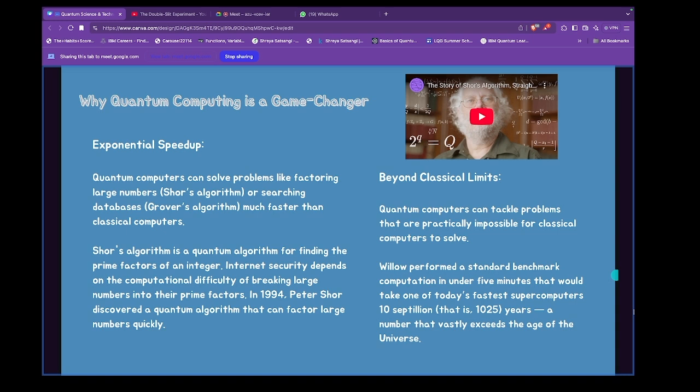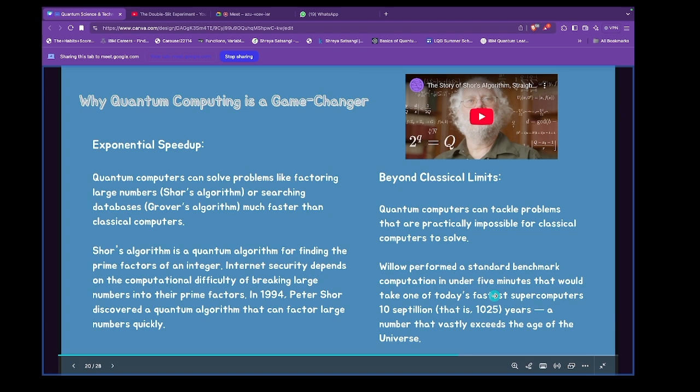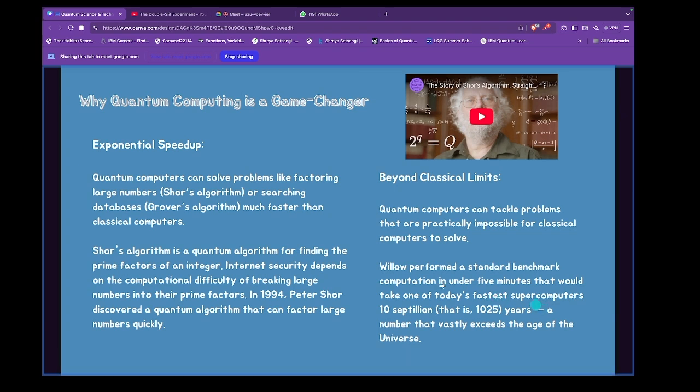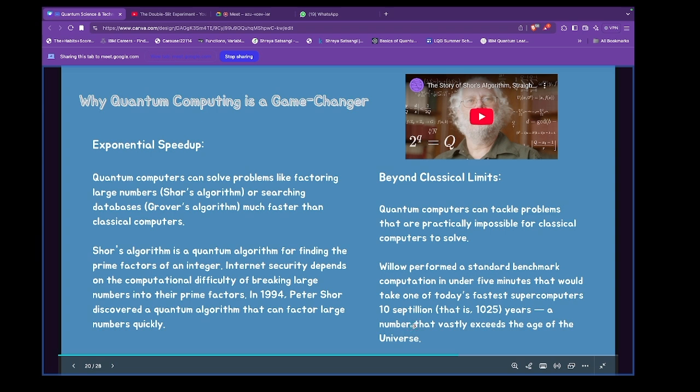And now you say, okay, which company is investing? Here you go. Willow is a recent quantum chip made by Google, I think only this year. They are claiming that they can do some calculation in 5 minutes which would take a supercomputer this many years. Now, the reality is that it is theoretically proven, not practically. We need quantum computers to do that.